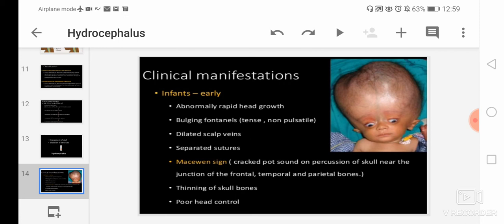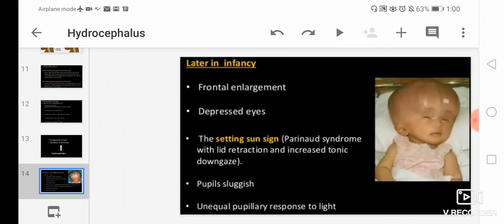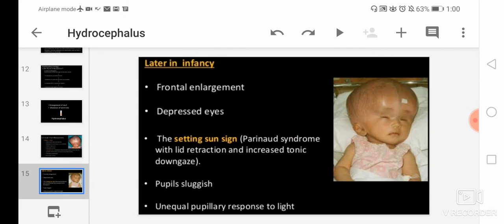Then thinning of the skull bones: the skull bones will be thin and there will be poor head control. The baby will not be able to control the head. Then later in infancy there will be enlargement of the frontal region, and the eyes will be depressed. Then the sunset eye is the most important clinical feature. Sunset eye we can also call Parinaud syndrome.